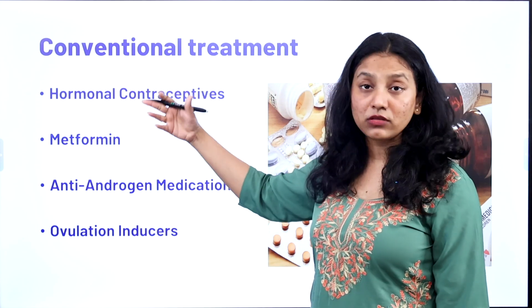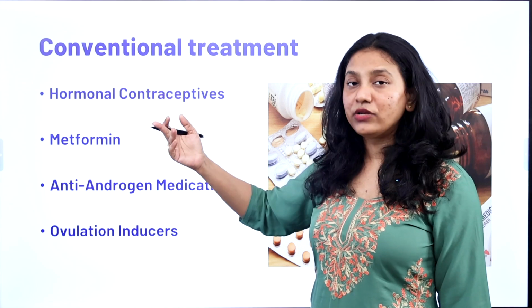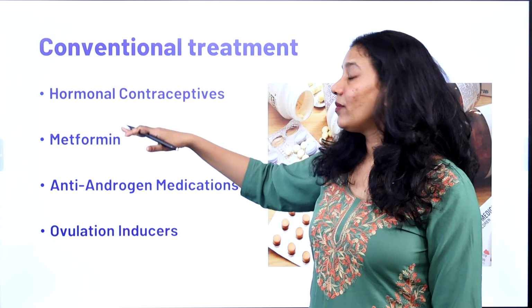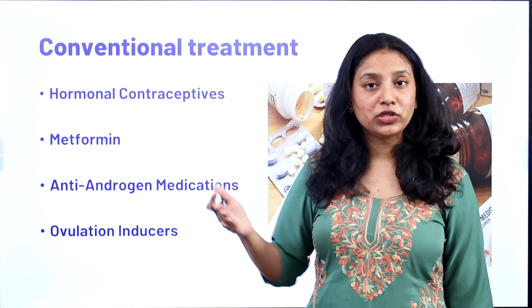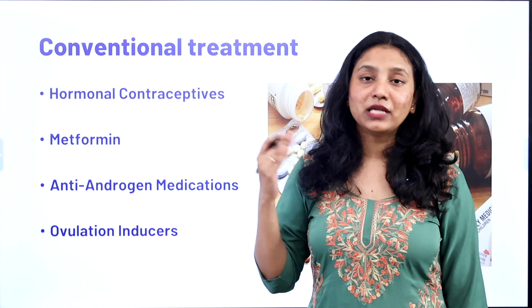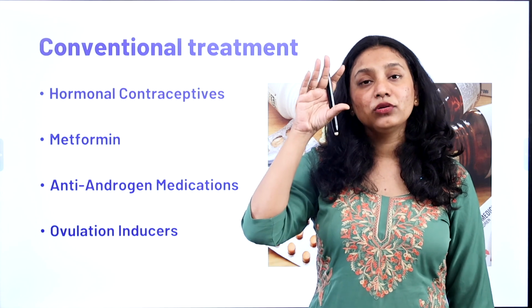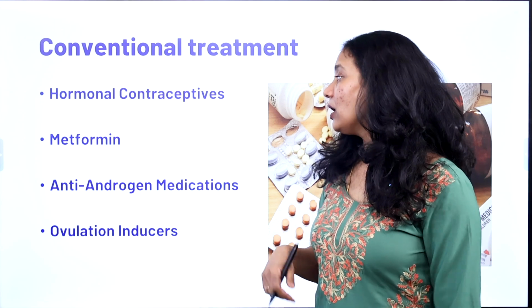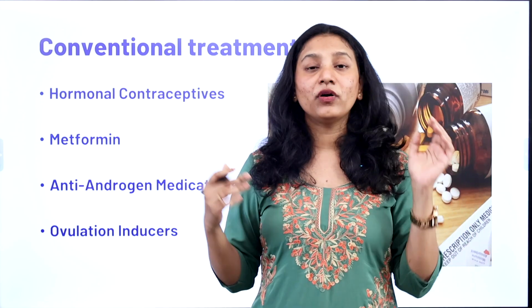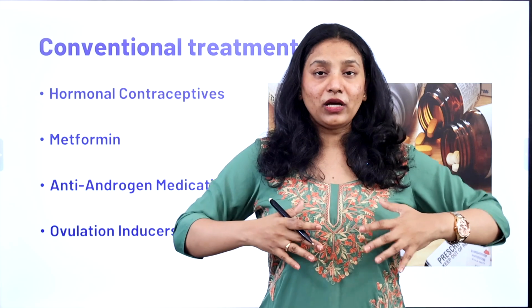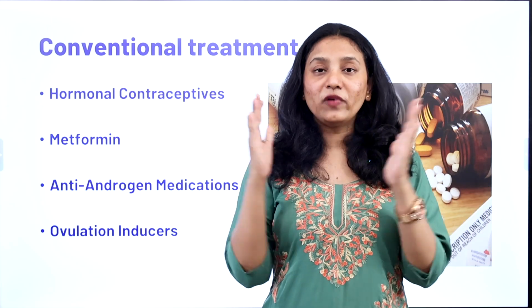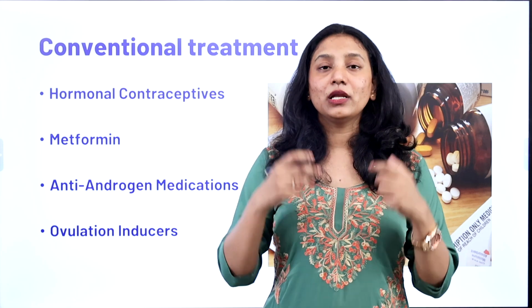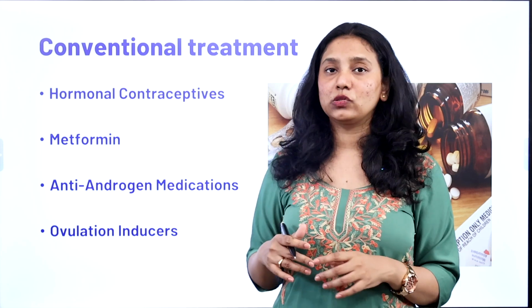That is sugar, that is type 2 diabetes, it comes with anovulatory cycles, it comes with hyperandrogenism. So in order to manage that, they will give you metformin, which is for type 2 diabetes. But remember, metformin does have side effects, like it can decrease muscle strength, and also decrease the muscle in the body. That is why people who have type 2 diabetes, even if they are obese, suddenly become very thin after taking metformin, because they lose their weight, they lose their water weight, and they lose the muscle also.